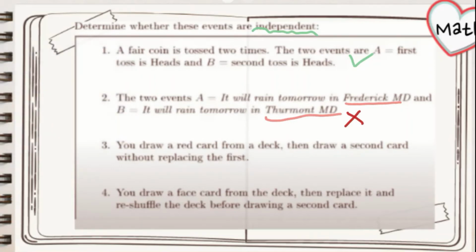And now we're going to solve for the third scenario. The third scenario says that you draw a red card from a deck, then draw a second card without replacing the first. Let's say I draw a red card the first time, then the deck looks different than what I had before the draw. There are now only 51 total cards, and only 25 of them are red. 26 are not red, which means the probability of the second draw has changed, meaning that these events are not independent.